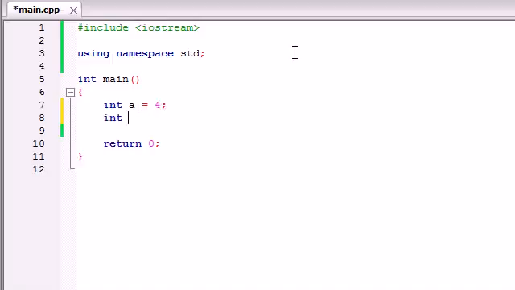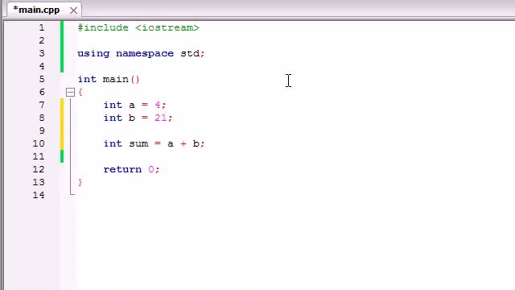Let's make another variable called b, which is of course an integer because that's the only type we know right now, and we'll set this equal to 21 or something. Doesn't matter as long as they're both numbers. Now let's make another variable called sum, and this sum is going to be equal to a plus b.